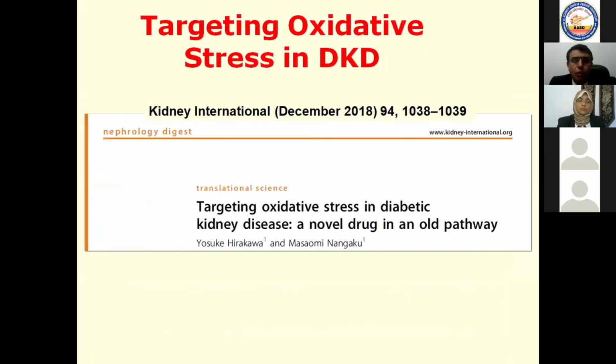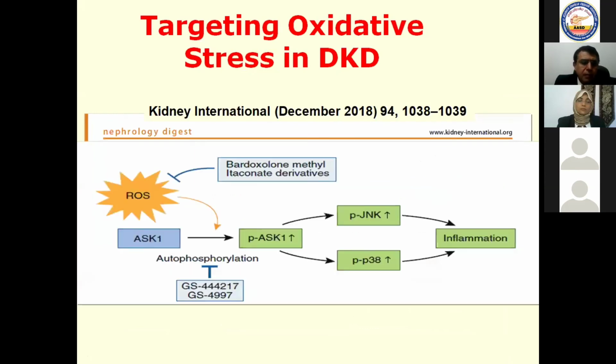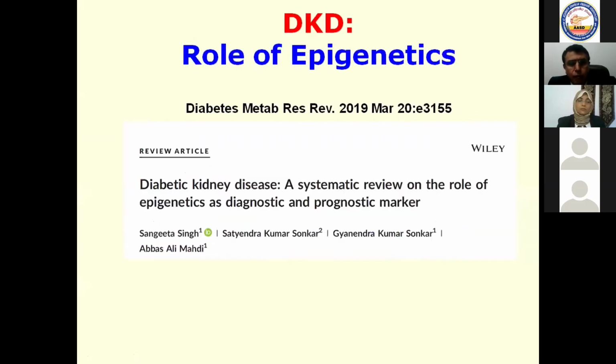What about targeting oxidative stress in diabetic kidney disease? There are new studies now. This study will act as anti-inflammatory to suppress the apoptotic signaling pathways so that it will reduce inflammation. So anti-apoptotic measures may play a role in protection of our kidney.